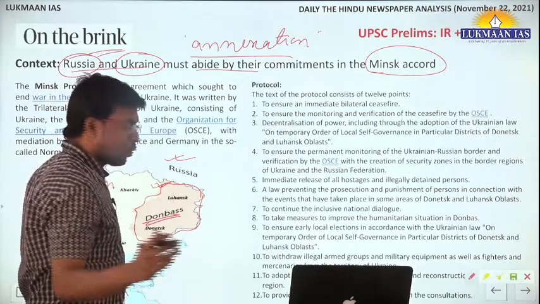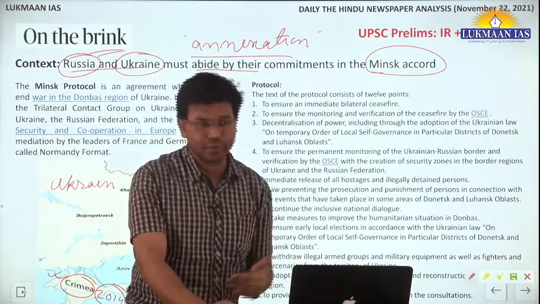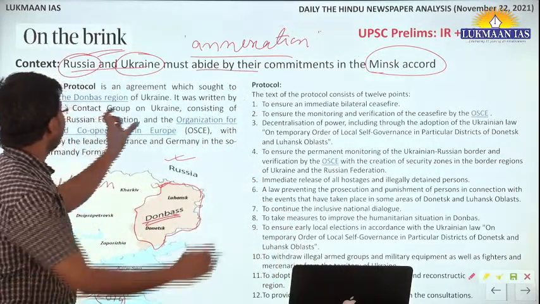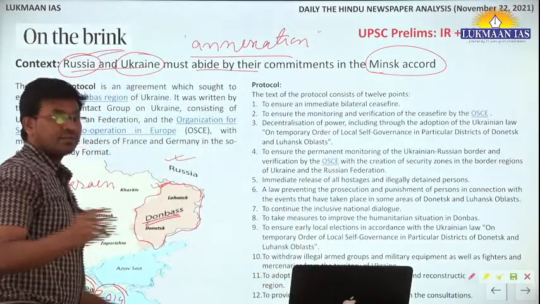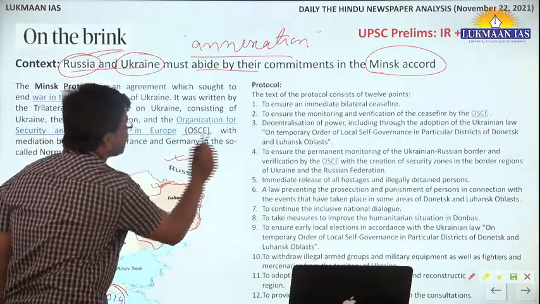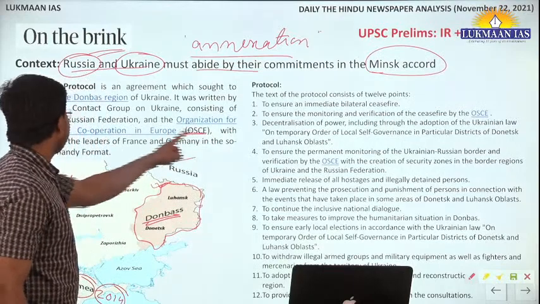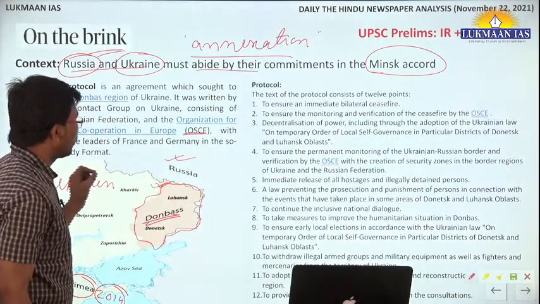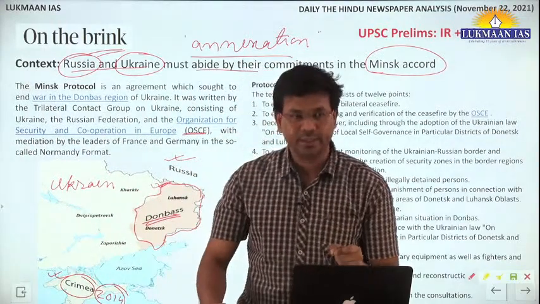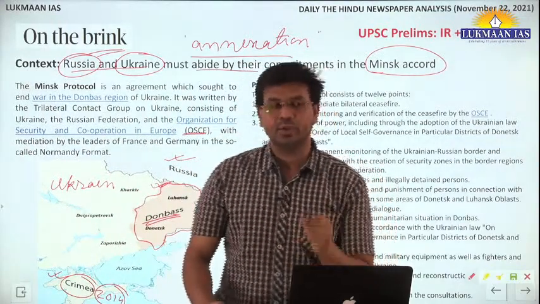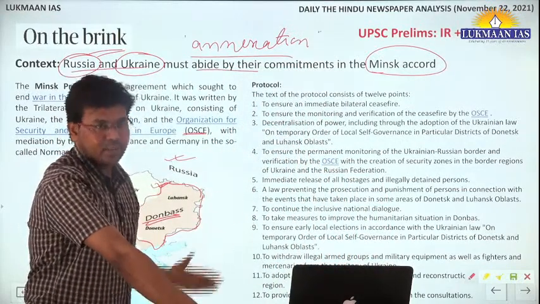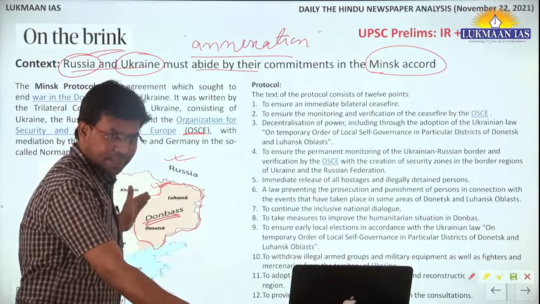One such negotiation happened in 2014, where people participated from France, from Germany, and from another group known as the OSCE, the Organization for Security and Cooperation in Europe. These multilateral powers came together to negotiate a deal so that a ceasefire can be established and peace can be established in this region.